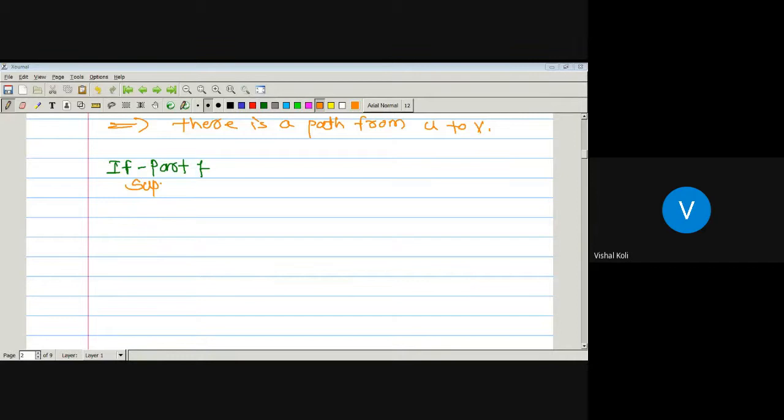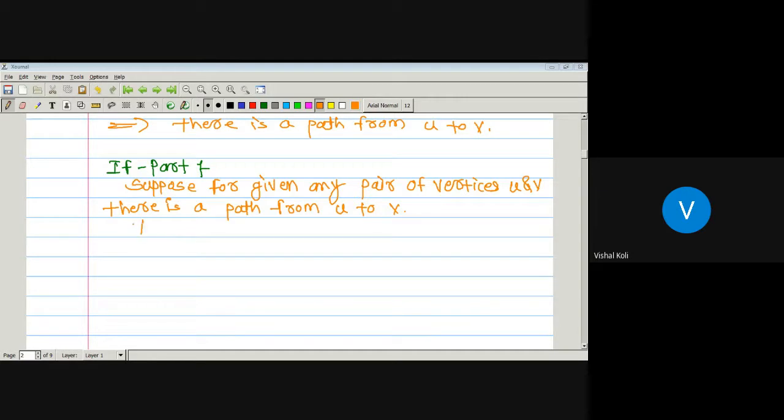Suppose for any pair of vertices U and V, there is a path from vertex U to V, and we have to prove that G is connected.